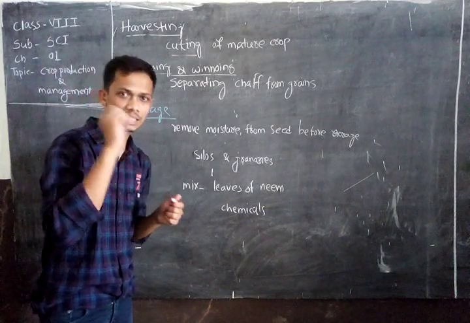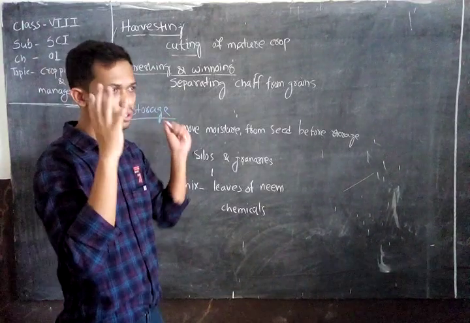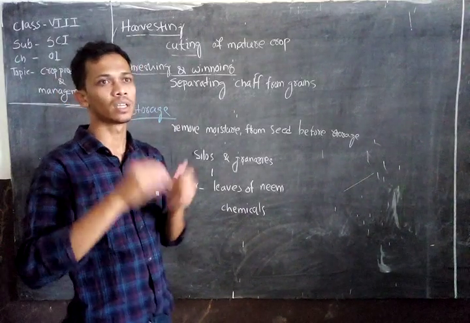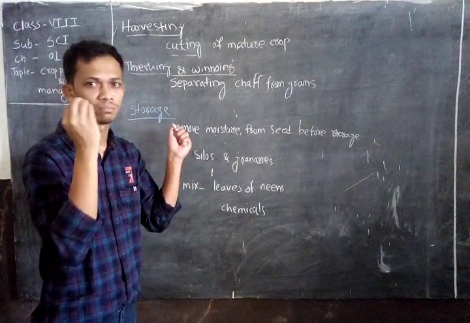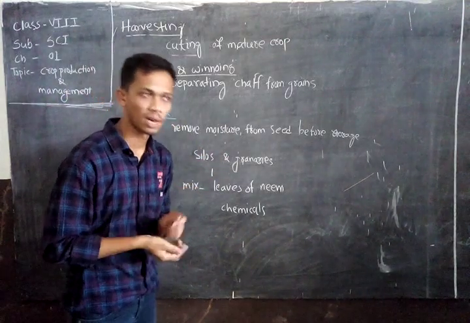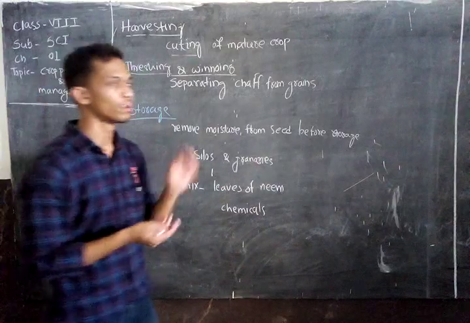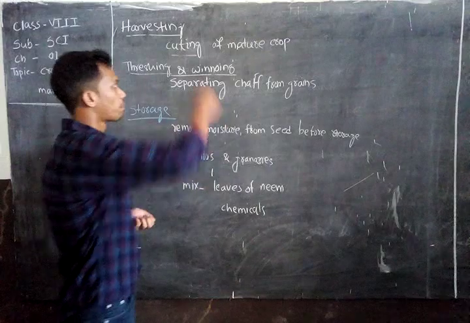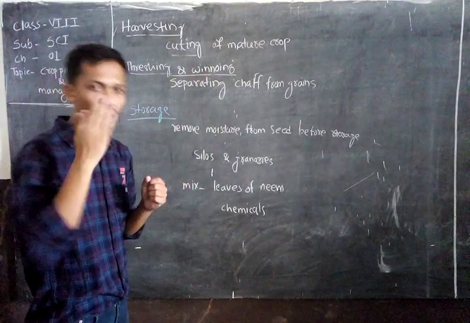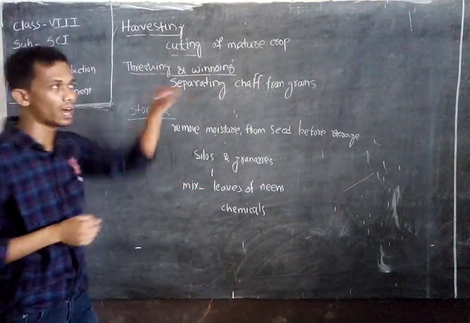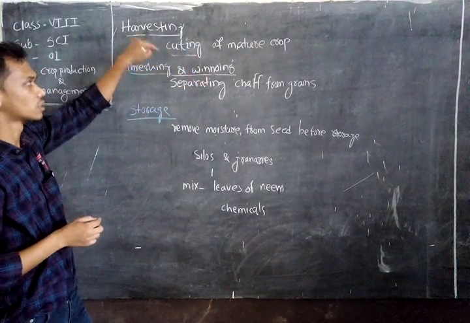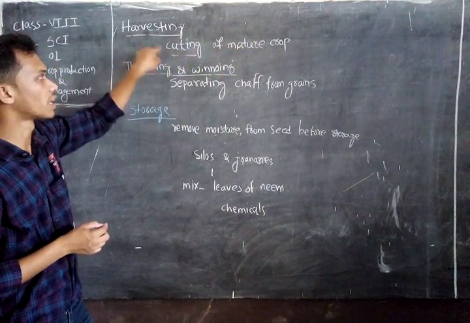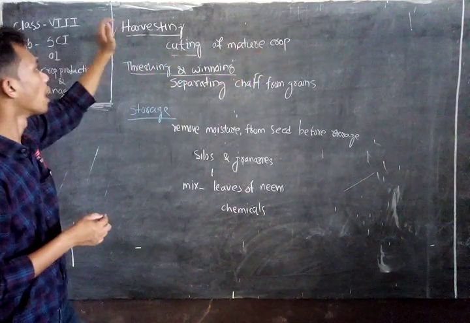When we sow seed, the seed grows as a plant. Then we protect the plant, and we provide water, various minerals and nutrients to our plant. After some time, the plants attain maturity. After the plant matures, we must cut the crop plant. The cutting of mature crop plants is called harvesting.